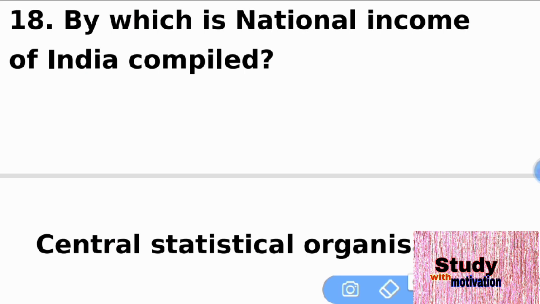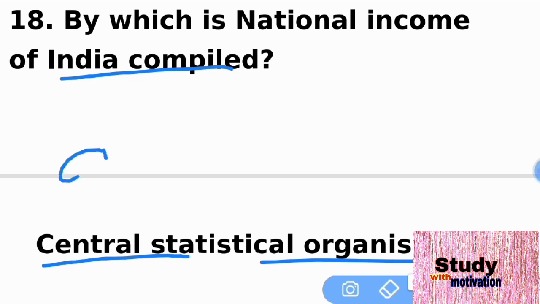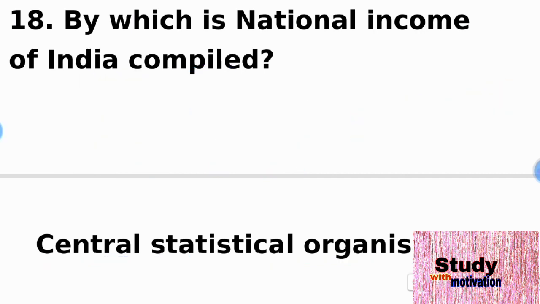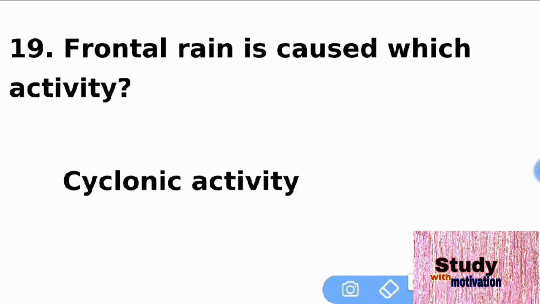By which body is the national income of India compiled? That is the Central Statistical Organization. The headquarters of the Central Statistical Organization is situated in Delhi, and the Central Statistical Organization was founded in 1951. The next question is 19.